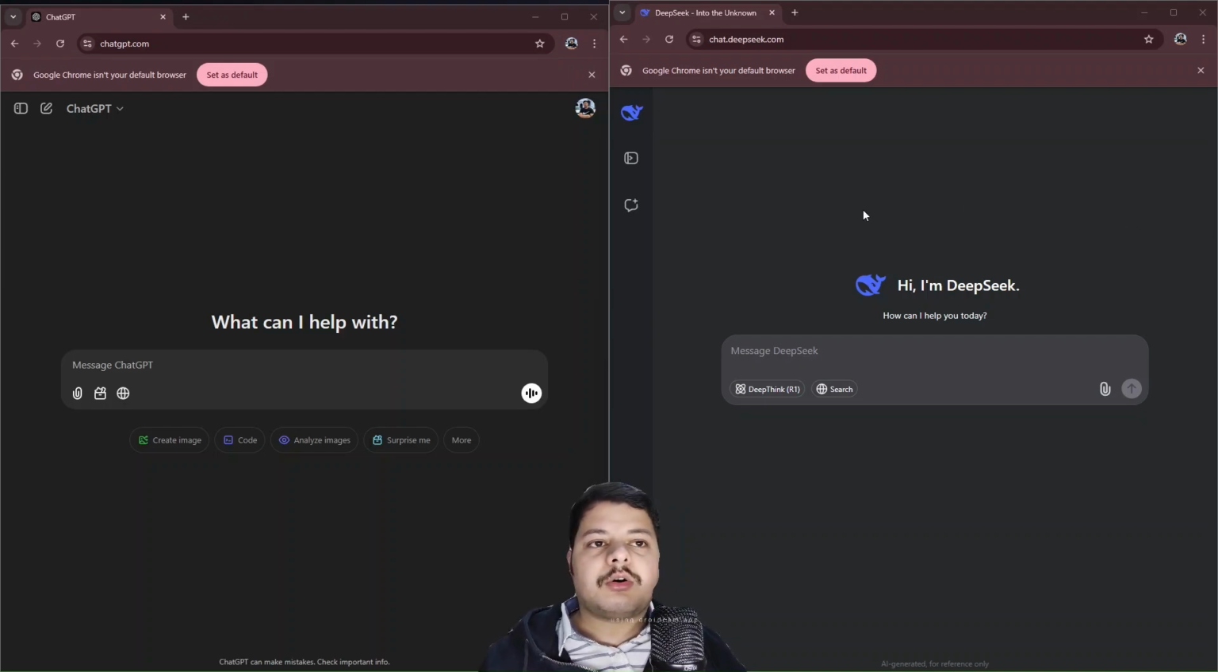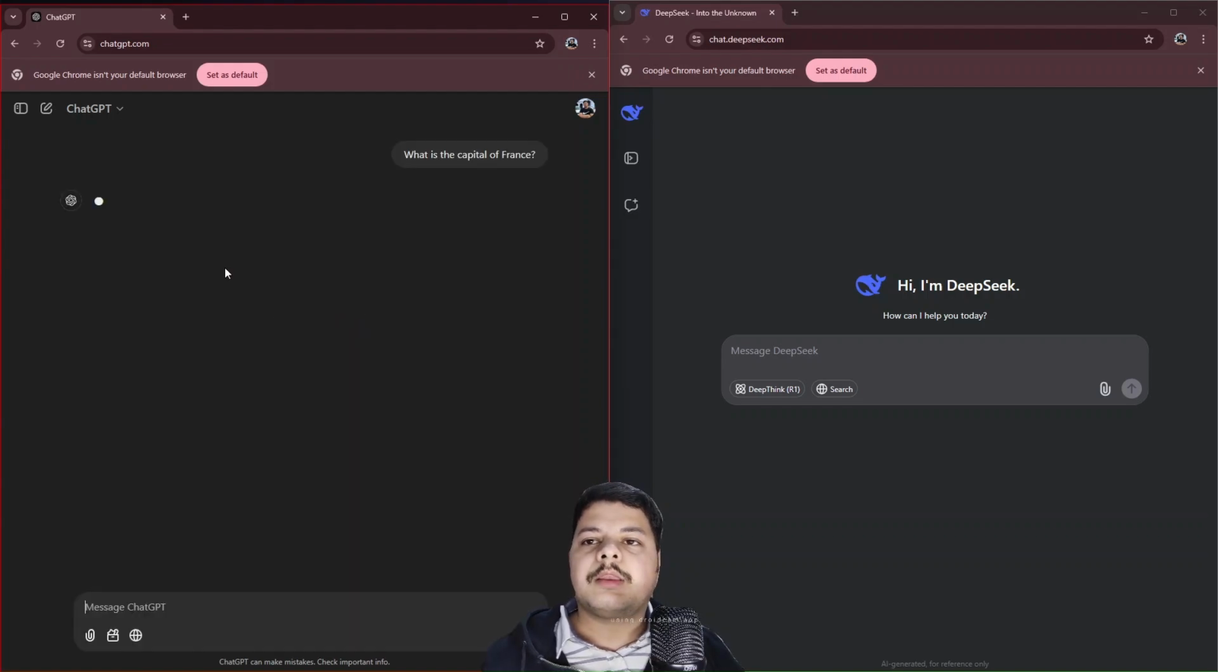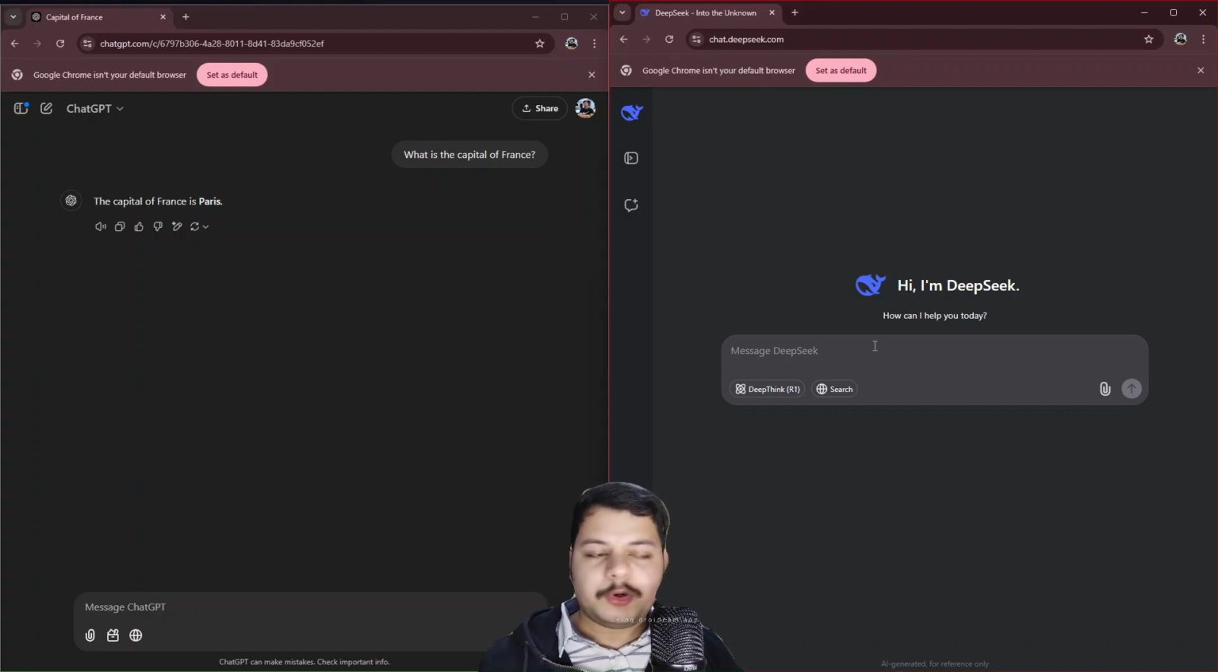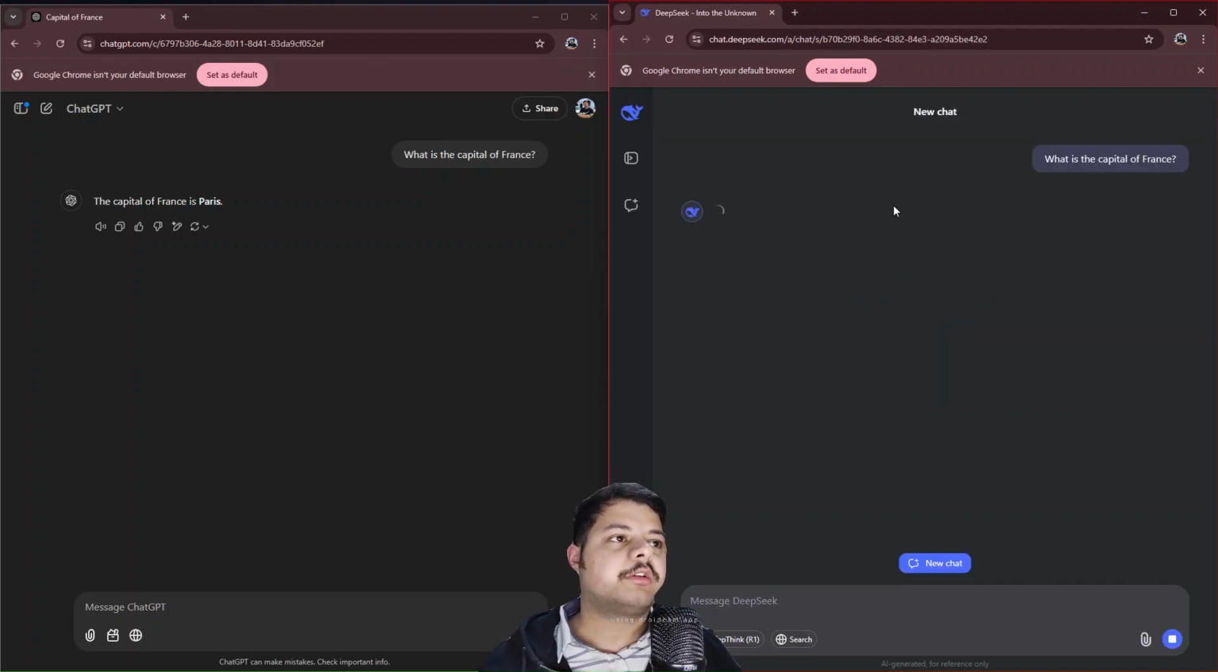Here you can see on the screen we have our trusted ChatGPT, and on the right we have the new competitor in the market, DeepSeek R1. The first one goes, what is the capital of France? It's a very basic question, isn't it? So here ChatGPT replies that the capital of France is Paris. Putting the same question in the new DeepSeek R1, what is the capital of France? Let's hit enter.